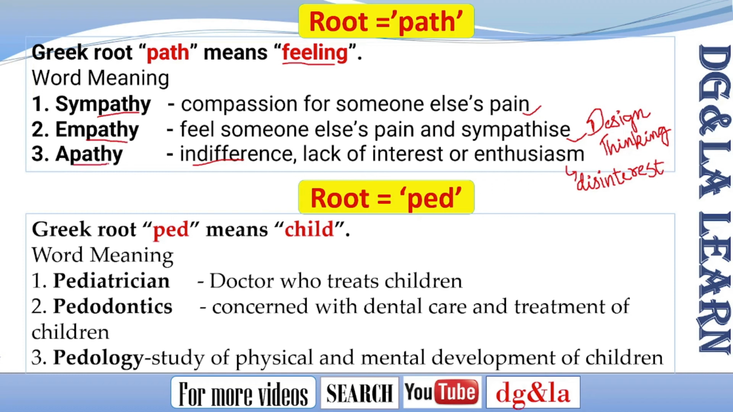The next one is ped. This is the Greek root which means simply a child. Like we know, the doctor for children is called a pediatrician. So the doctor who treats children is called a pediatrician. This came from the Greek word ped, which is child. Someone who treats children is called a pediatrician.